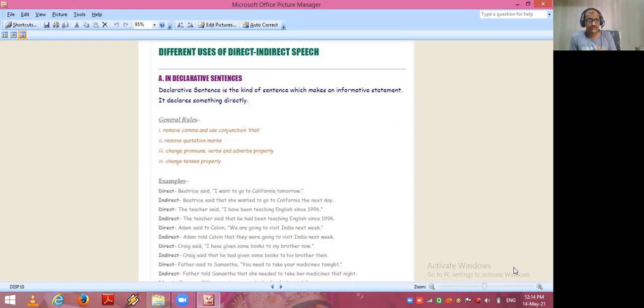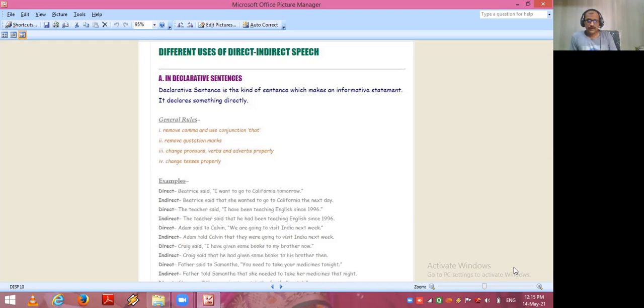Before seeing the general rules of declarative sentences for direct indirect speech, let's see the definition of declarative sentences. Dear students, a declarative sentence is the kind of sentence which makes an informative statement. It declares something directly. Okay, so it is called a declarative sentence.